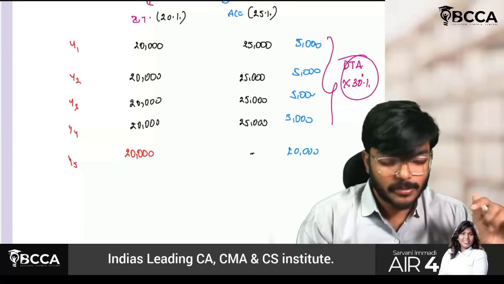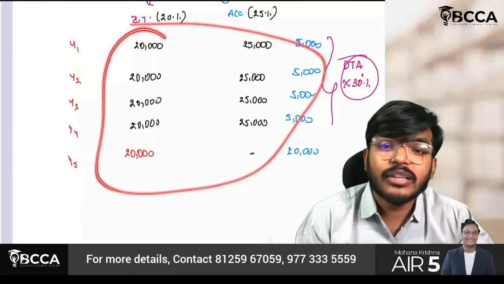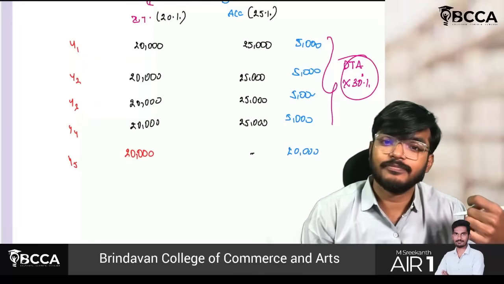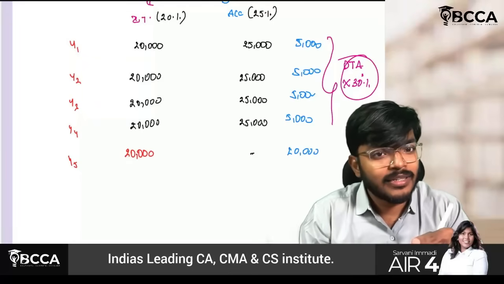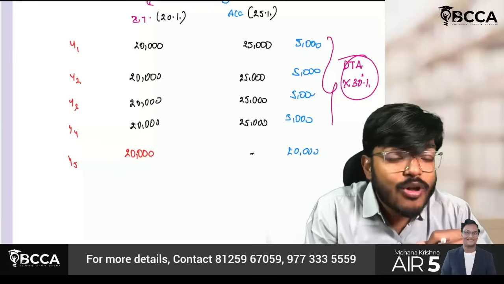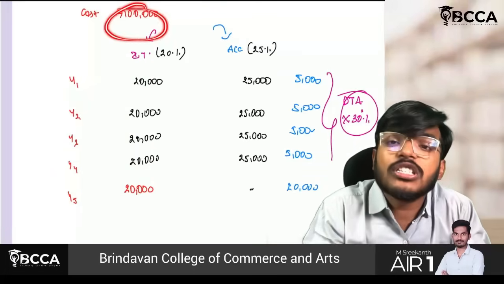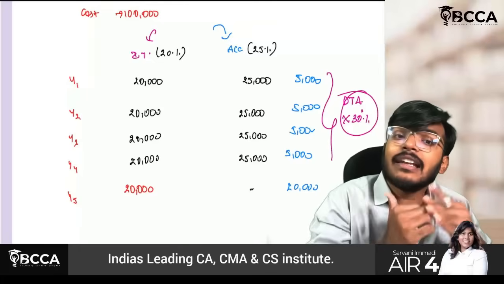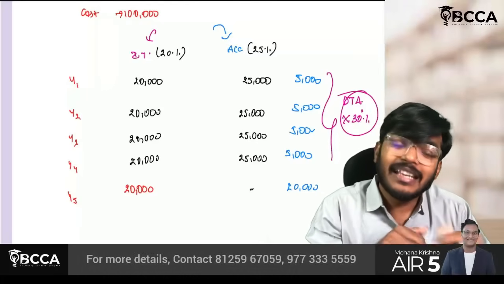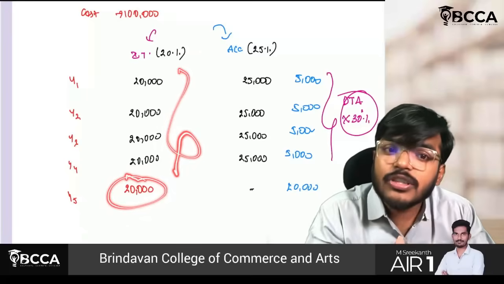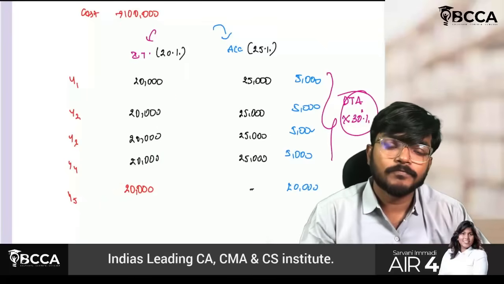Sir, is it possible that in all cases it will be like this only? Answer is no. Sometimes as per income tax, you will get more depreciation. At that time, currently you will get more reduction, which means the tax base will be exhausted faster than in accounts, which means in future you have got the deduction. But if it is reverse, in future I have to pay the tax.